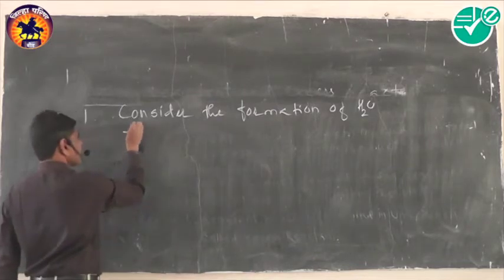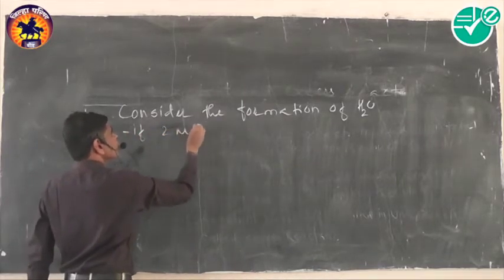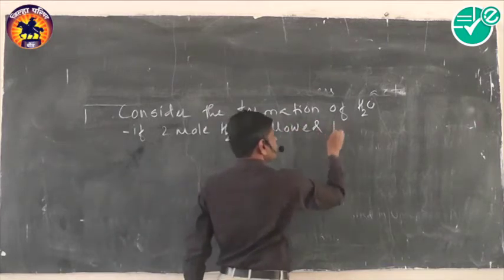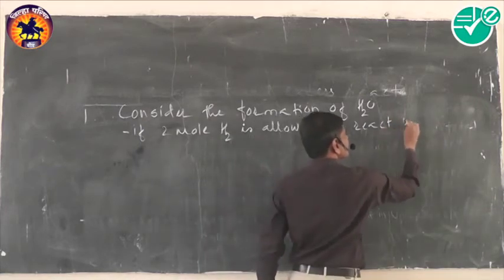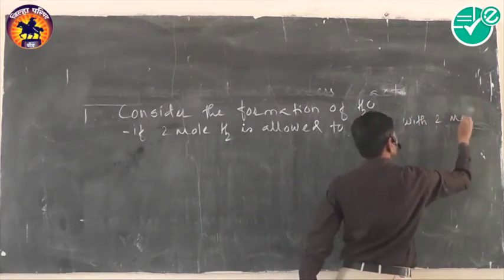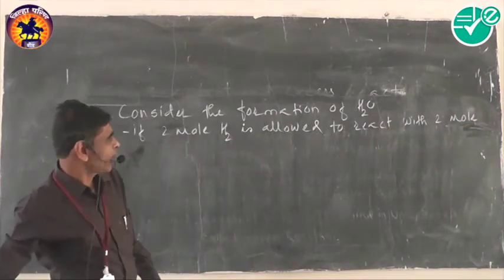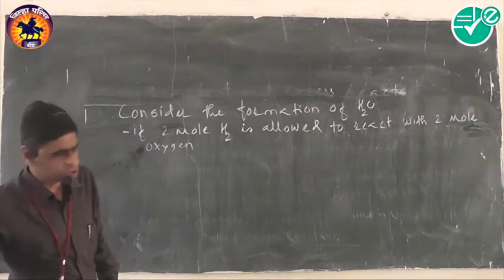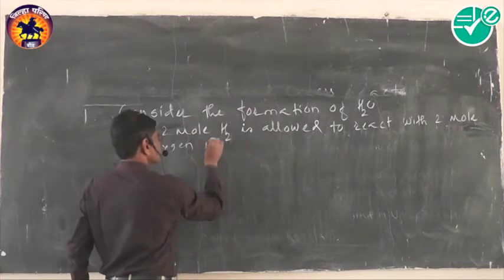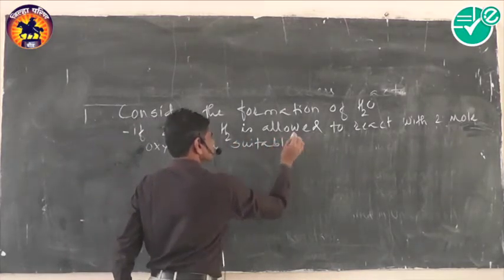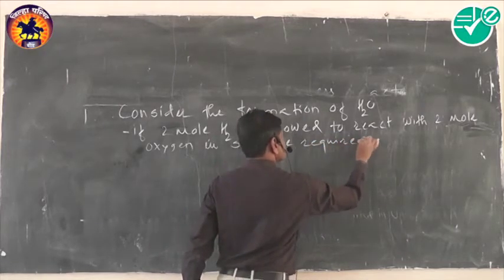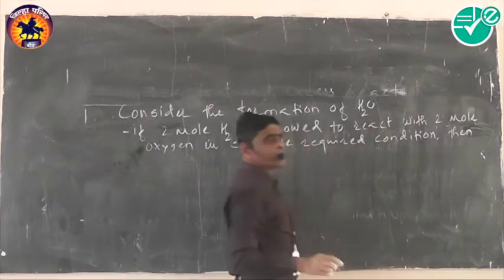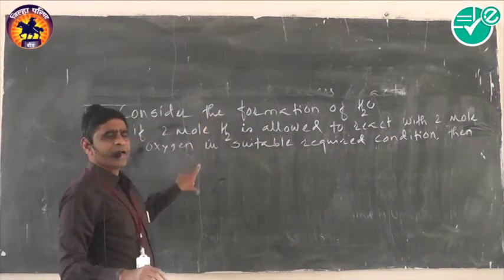If 2 mole hydrogen is allowed to react with 2 mole oxygen in suitable required conditions, then we have to decide which is the limiting reactant and which is the excess reactant.